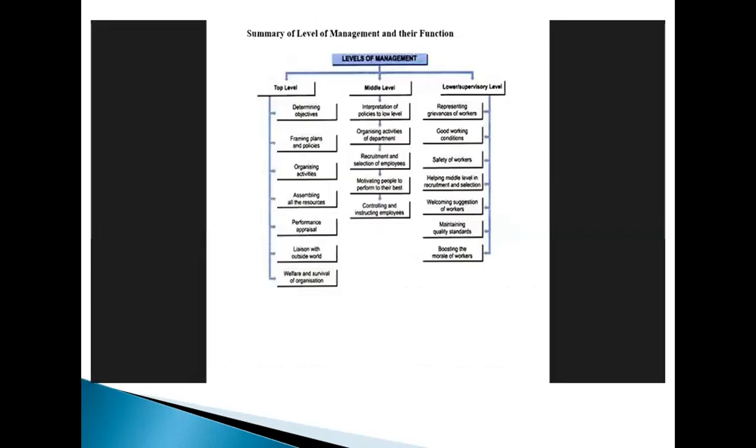And this figure actually explains the functions of people at different levels of management: top level management, mid level management, and of course the lower level management. So this figure is a summary picture of the functions to be performed by the people holding positions at different levels of management in an organization.